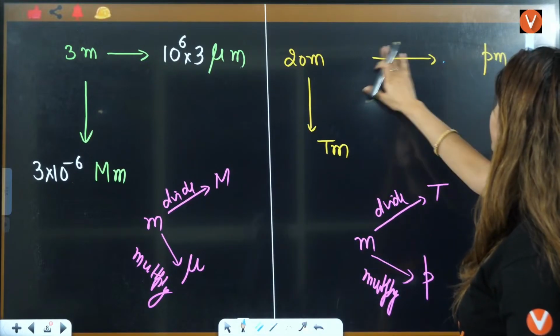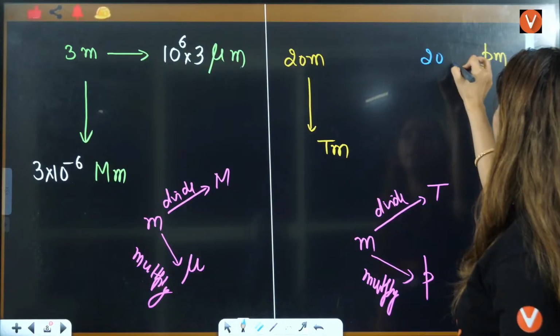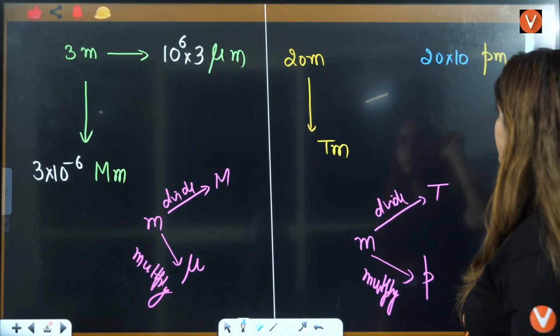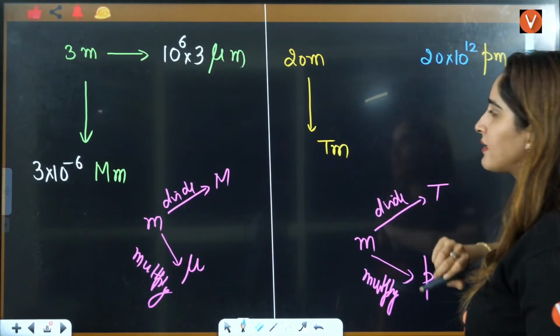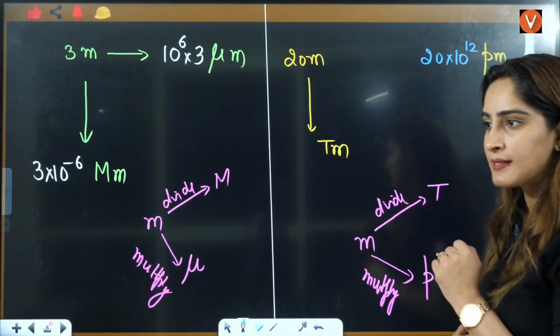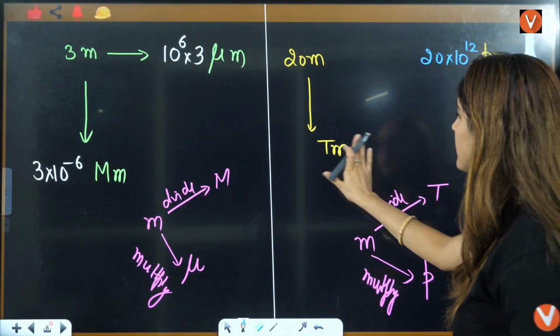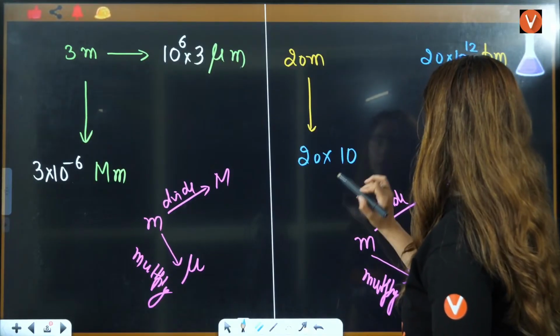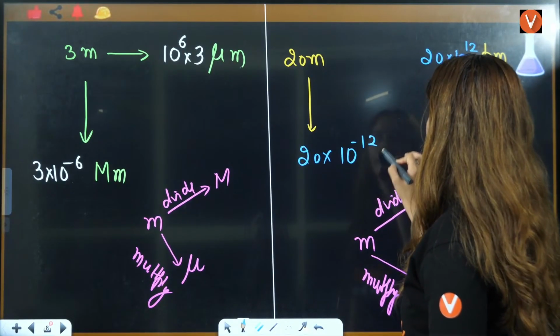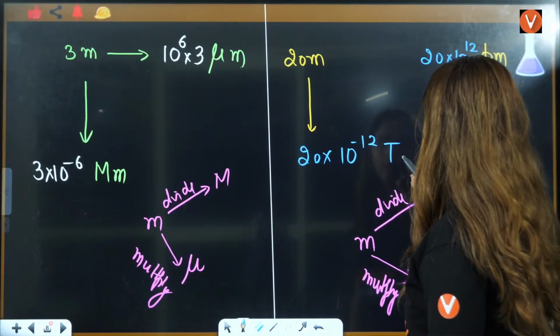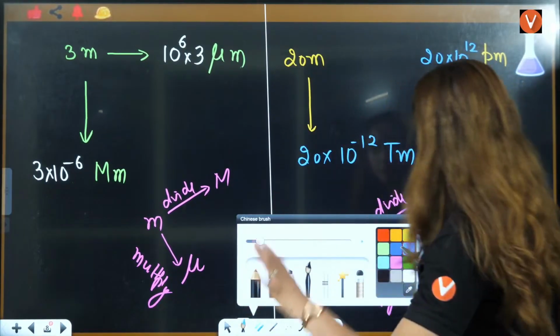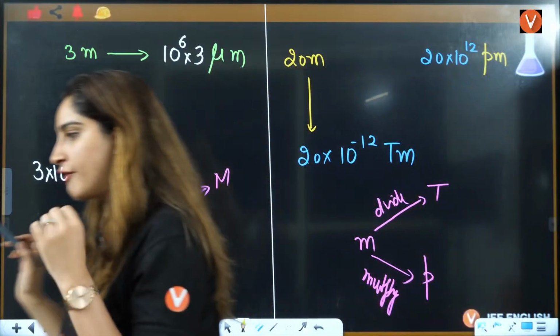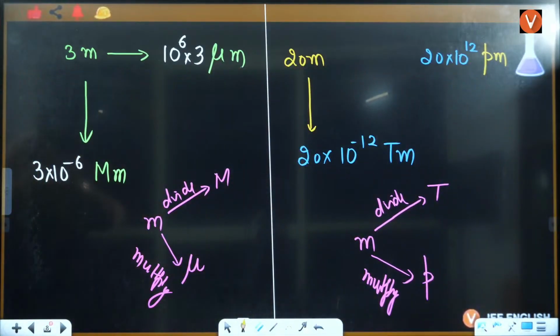So this will be multiplied by 20 into 10 raised to power 12 here, right? That is your picometer, right? Okay. This will be your 20 into 10 raised to power minus 12 terameter. Tell me, beta, if this thing is clear to everybody or not, right?